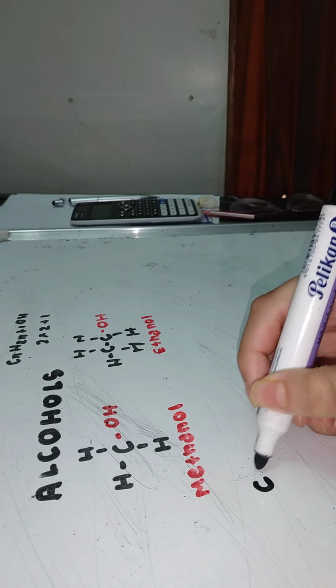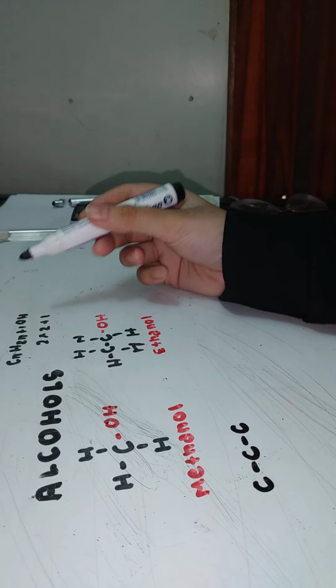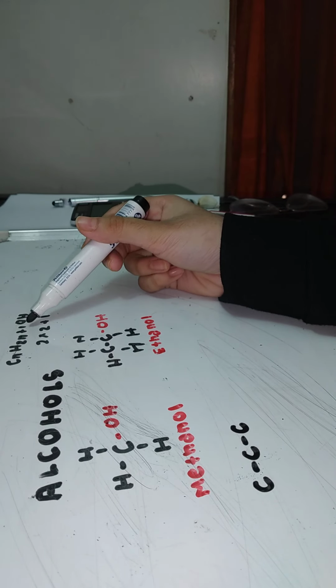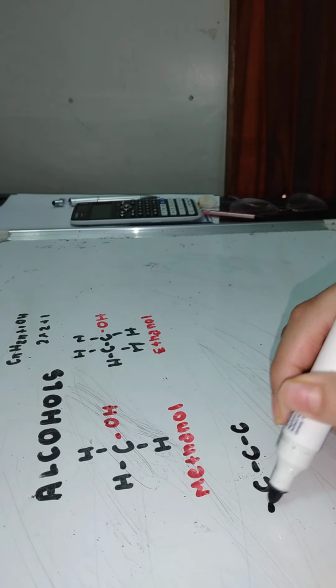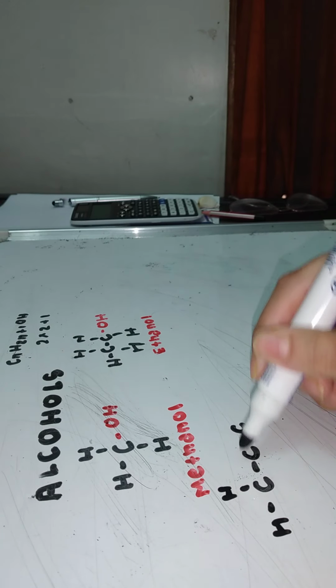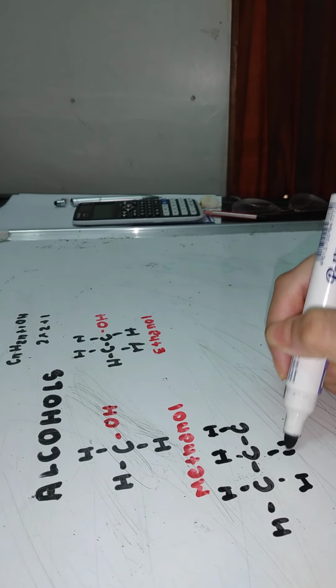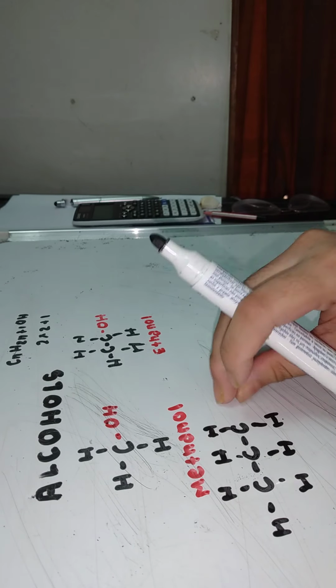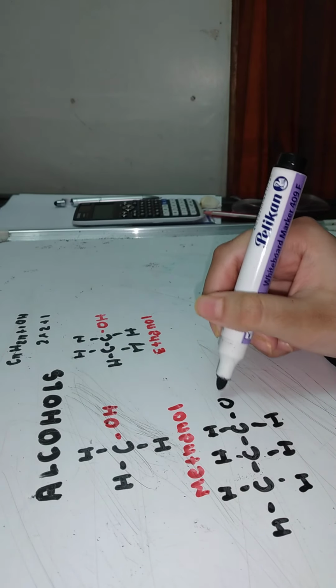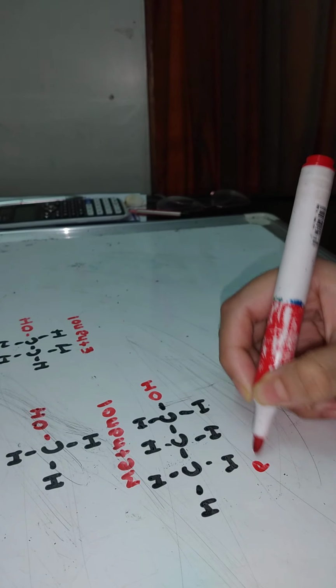Now I'll be drawing propanol. So propanol has 3 carbon. As per formula, 3 into 2 plus 1, 7. 7H. 1, 2, 3, 4. Just fill it. You can simply keep one space for OH here, right? Oops, I should draw it with red. So this is propanol.